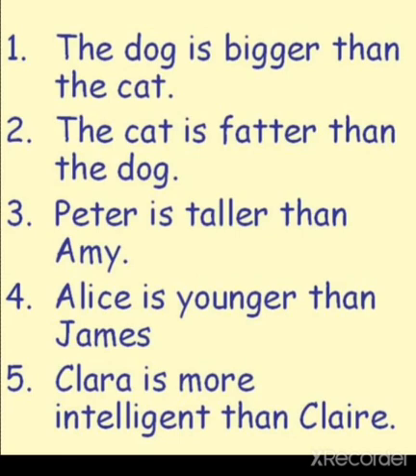The cat is fatter than the dog. So we come to know the cat is fatter than the dog. Two animals are being compared. In sentence number 3, Peter is taller than Emmy. ठीक है ना. Two persons are compared. Alice is younger than James. So Alice जो है younger है. er is coming and than shows that two persons are compared here. ठीक है. Clara is more intelligent than Clary. ठीक है ना. Two persons are compared over here.